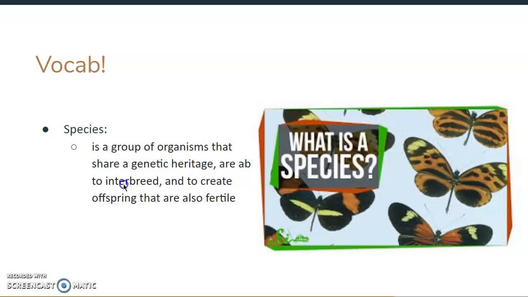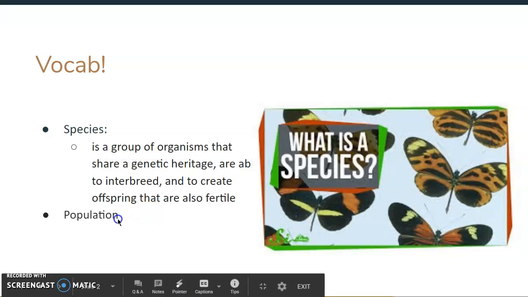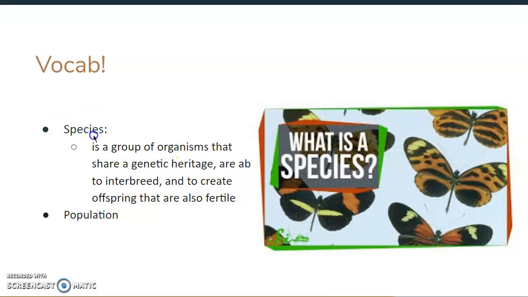Once they breed together or mate, they can create offspring that are fertile, offspring that can also have more offspring. Sometimes some organisms come together and create offspring that are not fertile, that cannot have kids or other organisms. So that's our definition of a species.